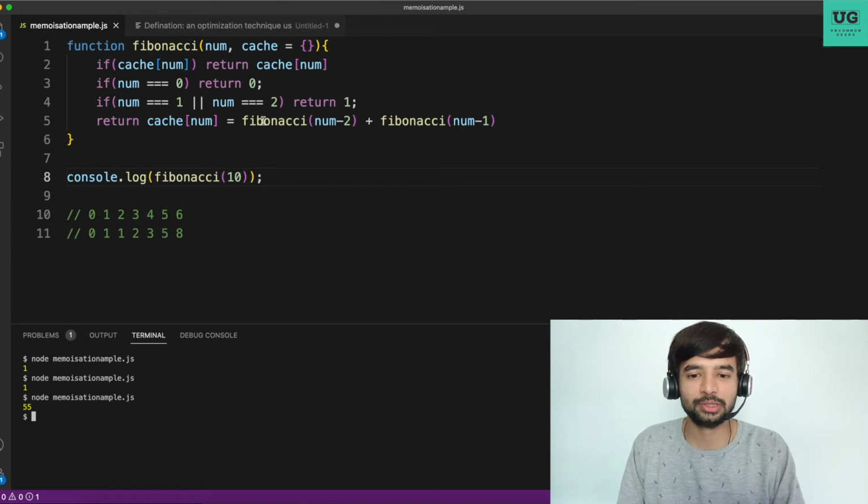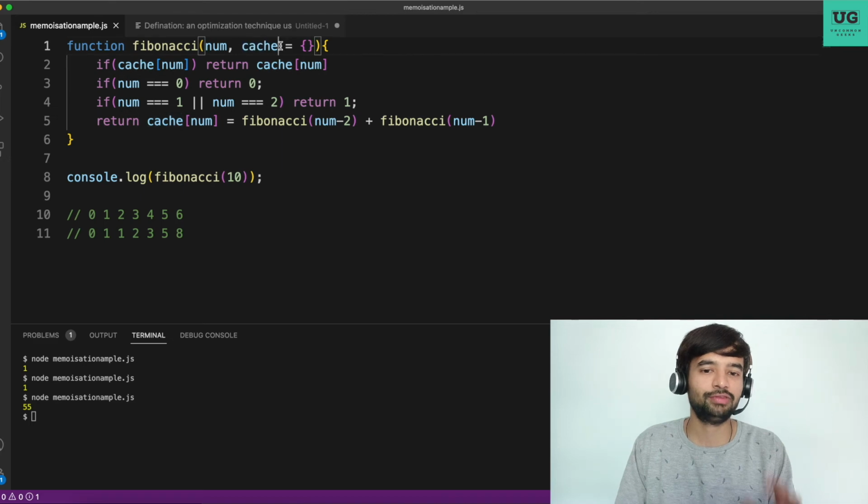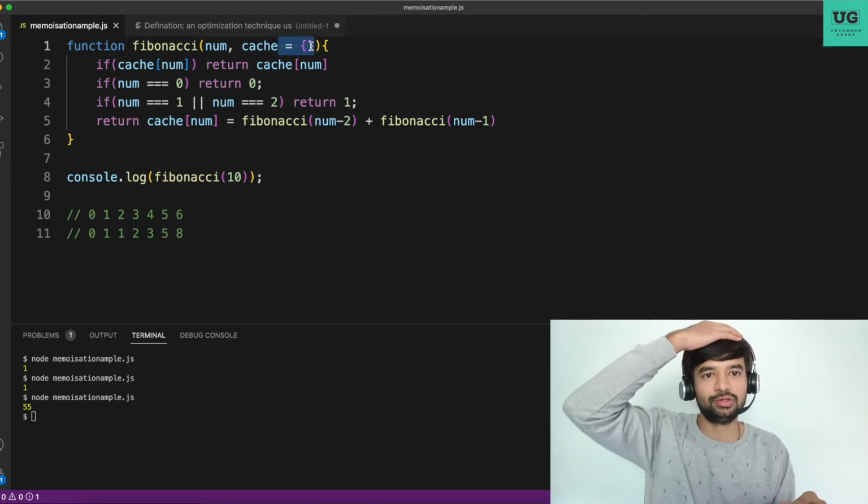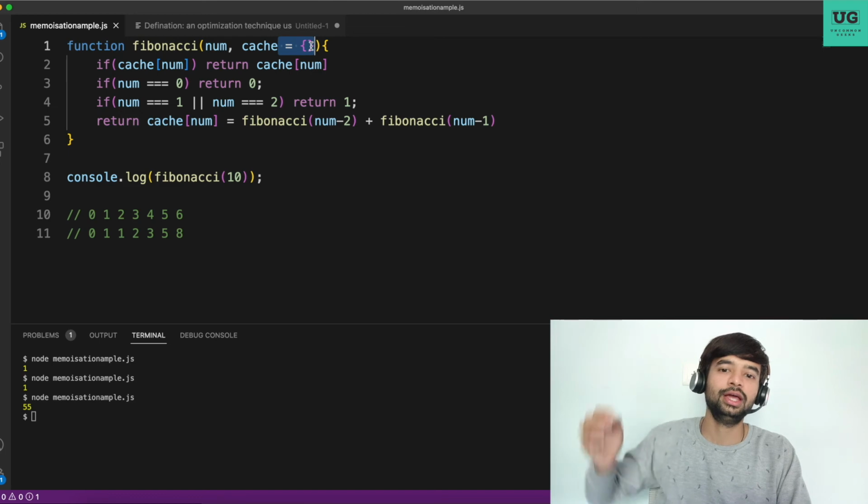Vasant, why are you not passing cache here? It is taking 2 arguments. In ES6, I think you all know, I'm initializing this with a default value of an empty object in case the caller has not passed anything. Okay. So cache is empty now.